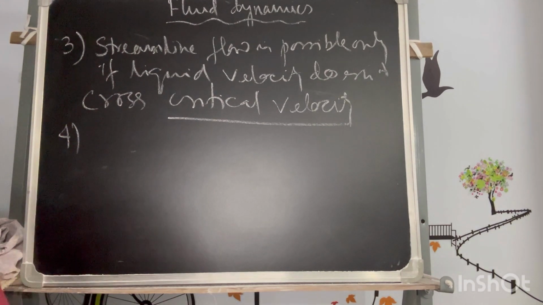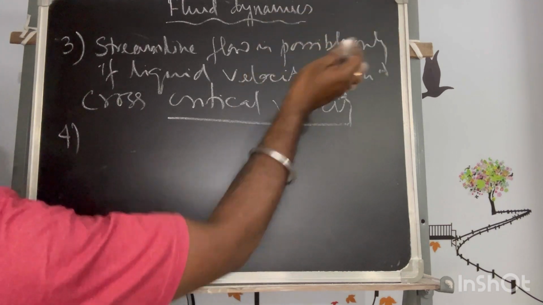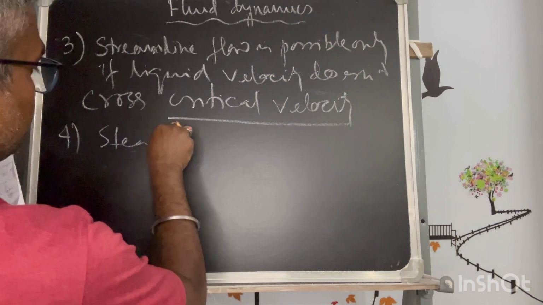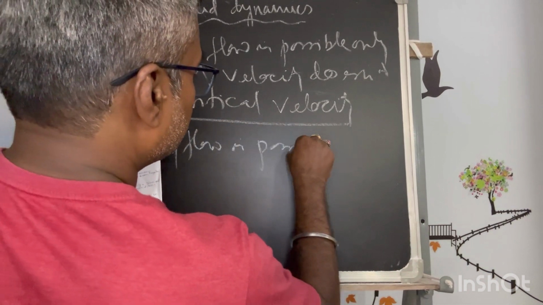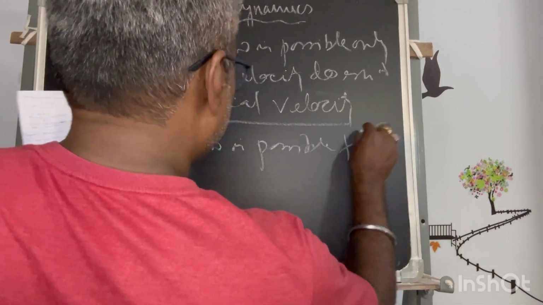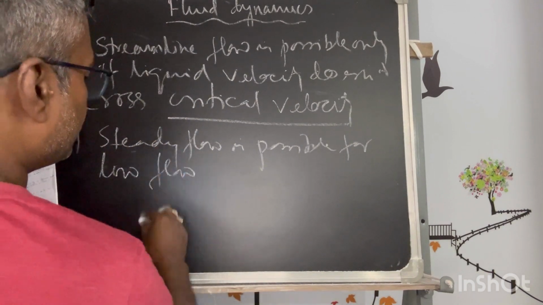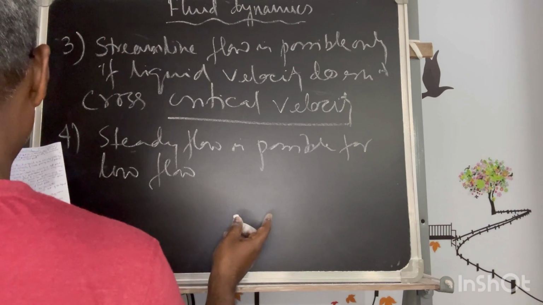The fourth one is that steady flow is achieved at low flow speeds, which I have already told. Steady flow is possible for low flow. As I said earlier also, it's only possible for low flow, and beyond a limiting value called the critical speed.